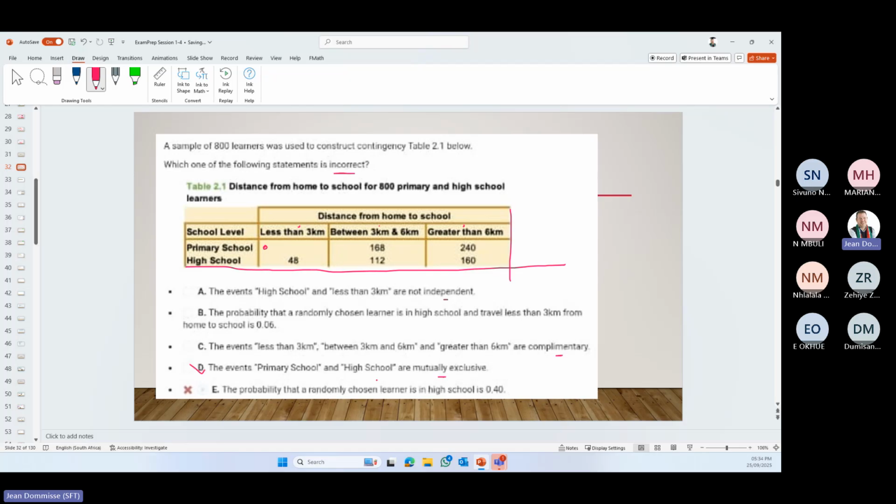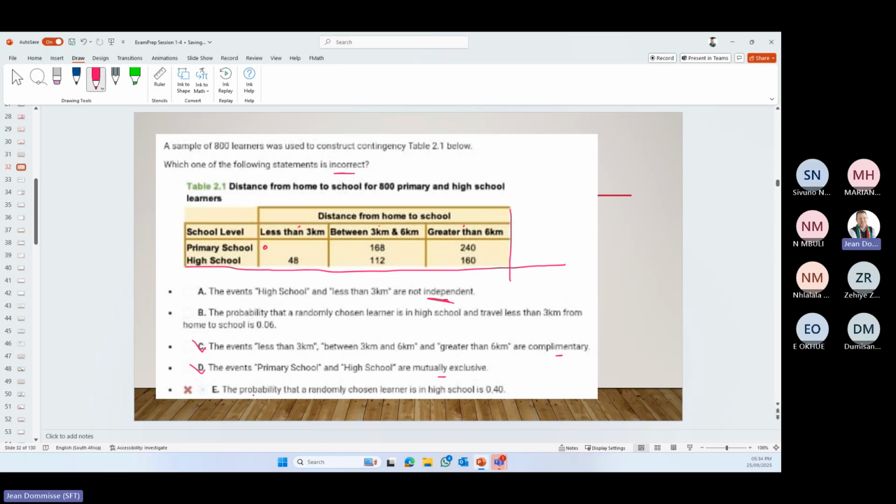The same we could say for the events primary school and high school being complementary. If you're not in the one, you're in the other. So those 2 are correct. For independence, we will need to work this out. All the others we will need to work out.